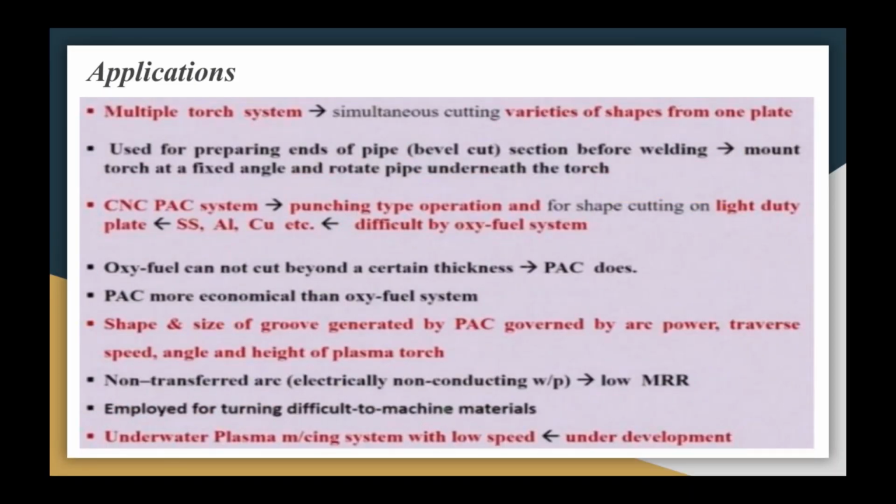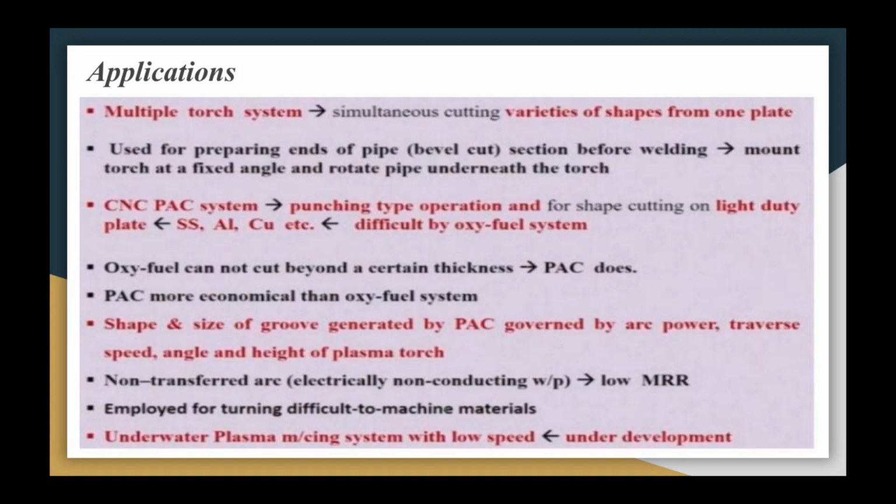Let us discuss the last point, that is the applications. Multiple torch systems are used for simultaneously cutting varieties of shapes from one plate. It is also commonly used for preparing ends of pipe before welding. Again, to achieve a bevel cut on the end of pipe, mount the torch at a fixed angle and rotate the pipe under the torch.